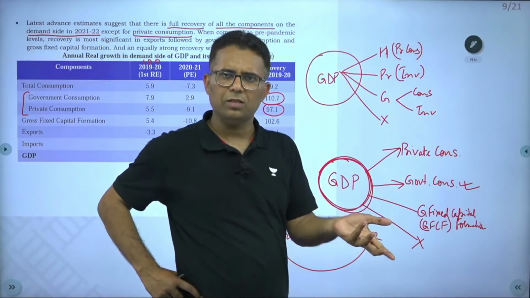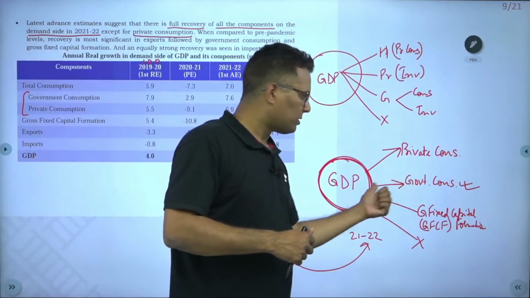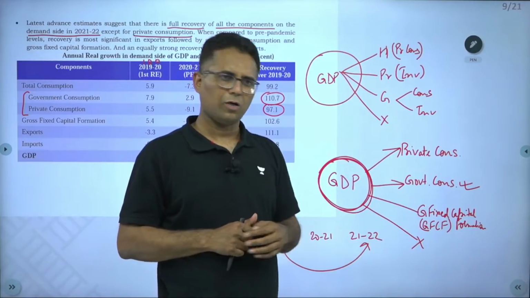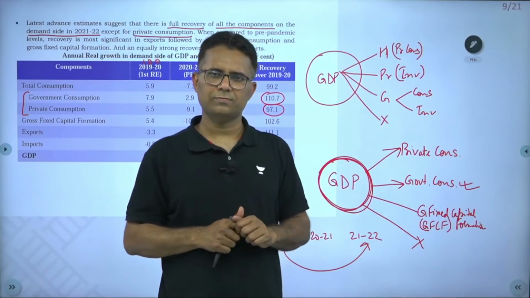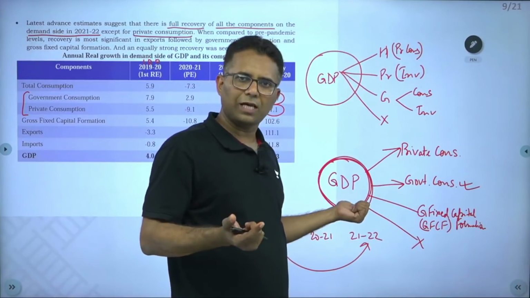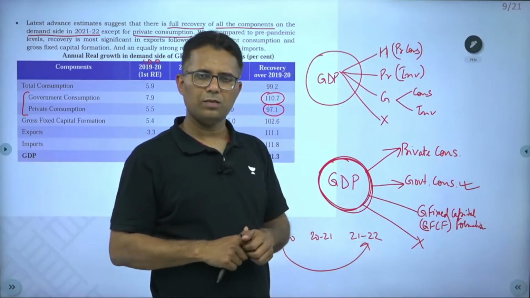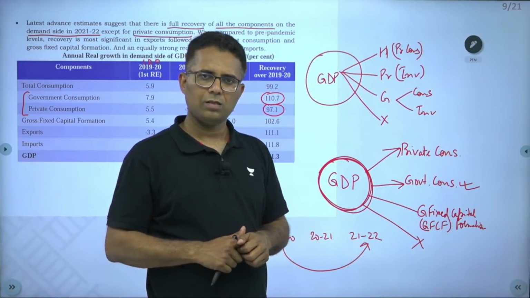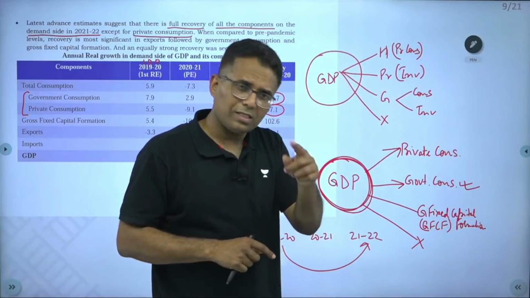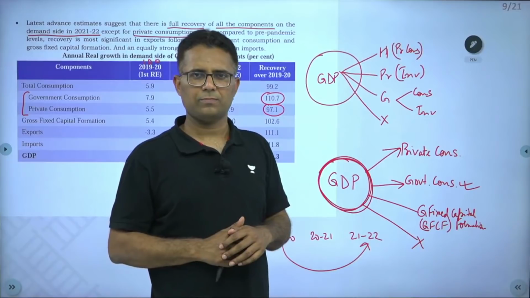What did government purchase? Government purchased a lot of wheat, a lot of rice. When government is spending on subsidies, it is purchasing something. When government is giving subsidy on LPG, government purchased LPG cylinders a lot and gave them to people. So government purchased a lot of consumption items. Government spent a lot on capital expenditure also.